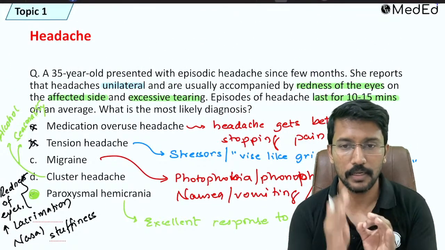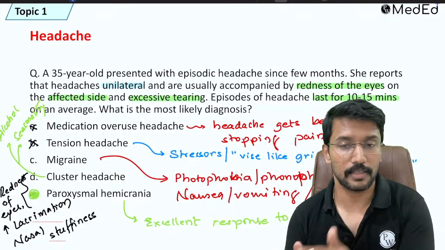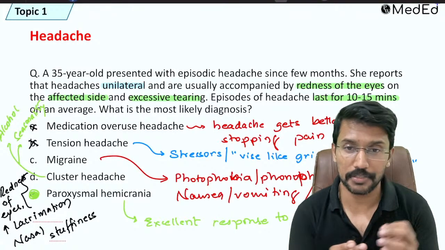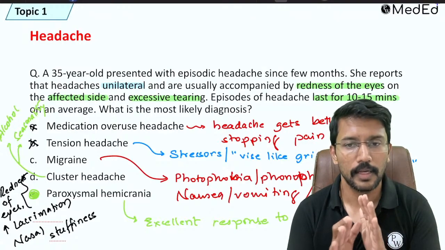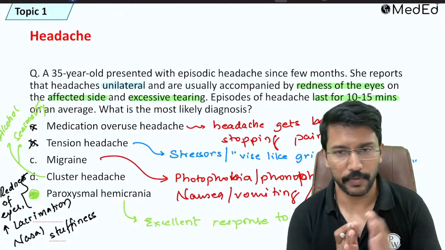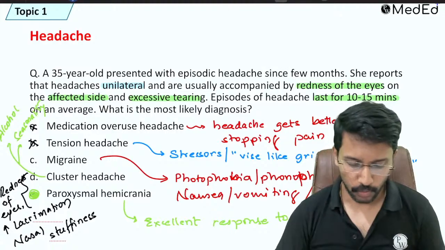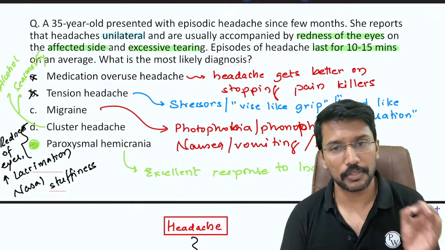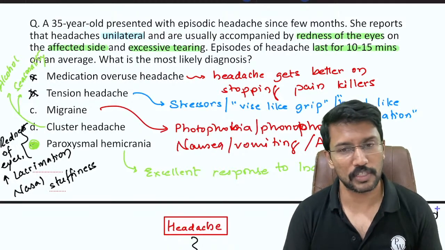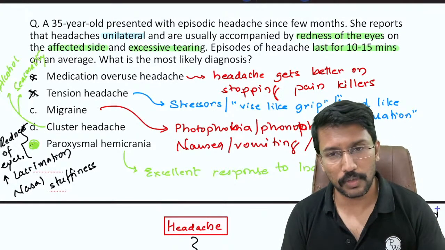Any question with headache? First thing, rule out the secondary headache. So please look for the signs of raised intracranial tension, fever and other causes for secondary headache. Second thing, if there is history saying that on stopping the medications headache got better, then take it as medication overuse headache. If these things are ruled out, then look at whether it is unilateral or bilateral. Bilateral, tension type of headache. Unilateral, migraine or TACs. To differentiate between migraine or TACs, look for these clues that we have listed and look for the duration of untreated episodes. Migraine 4 to 72 hours, cluster headache 30 to 180 minutes, paroxysmal hemicrania usually less than 30 minutes, 15 to 30 minutes is the average range, and SUNCT or SUNA few seconds.